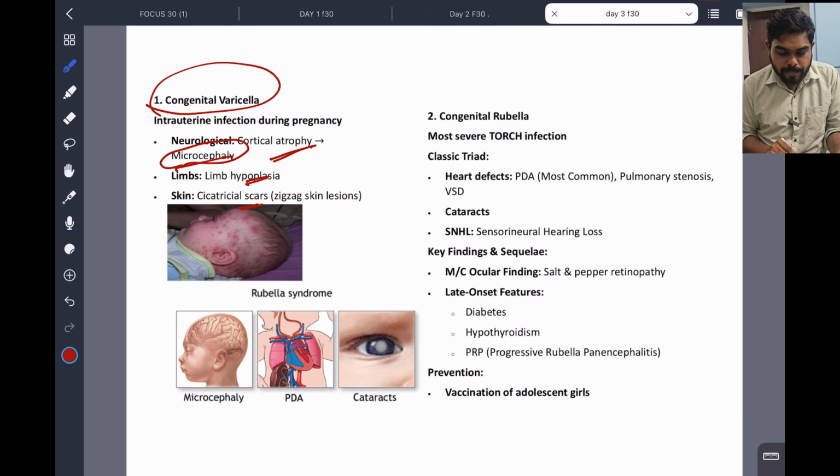So they will keep some varicella image and they will give some microcephaly. They will ask, so in the question microcephaly will be there, macro will be there. So don't go for macrocephaly, it's microcephaly, very important.